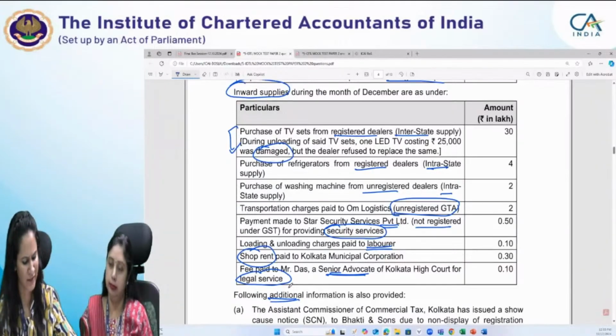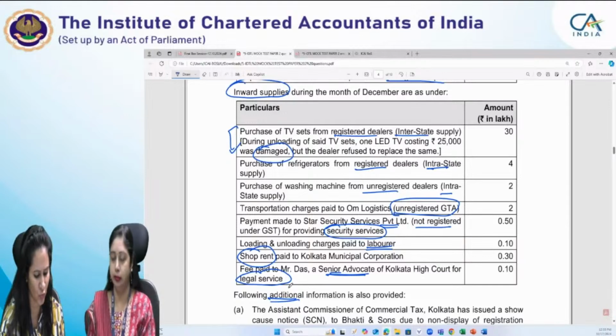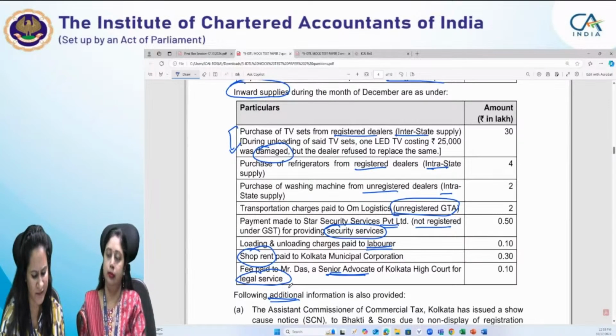So this is simple. In this case, there is no reverse charge. Purchase of refrigerators from registered dealers, interstate supply, no reverse charge. Purchase of washing machine, no reverse charge. Transportation charges paid to Home Logistics, unregistered GTA.